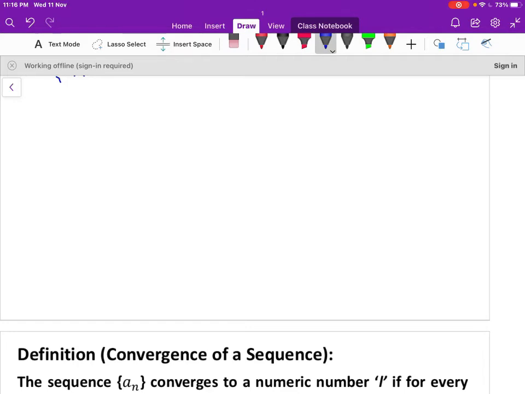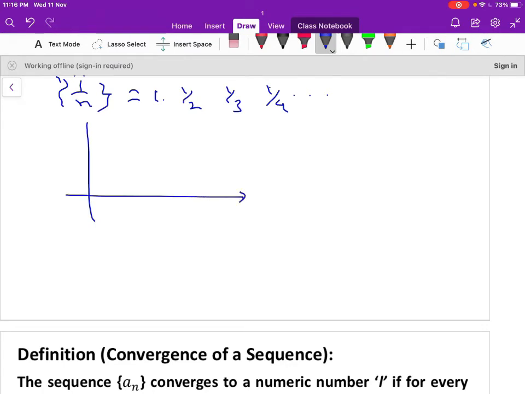Let a_n be equal to 1 by n. That can be written as 1, 1 by 2, 1 by 3, 1 by 4 and so on. So we can show it graphically with 1, 2, 3, 4 like this.